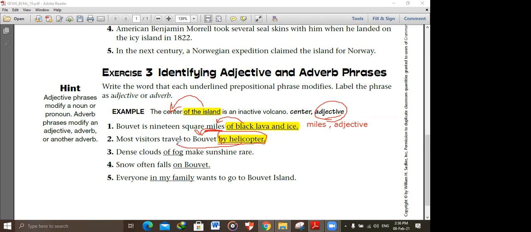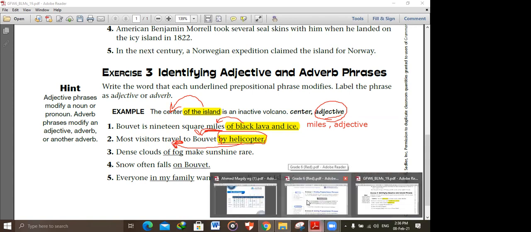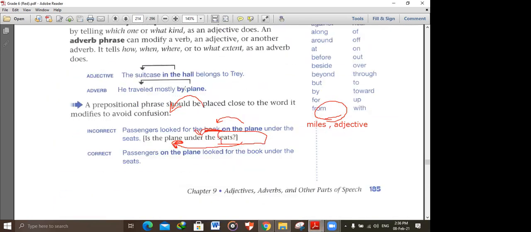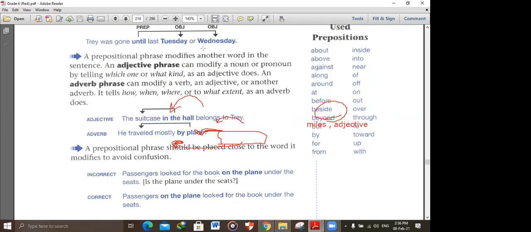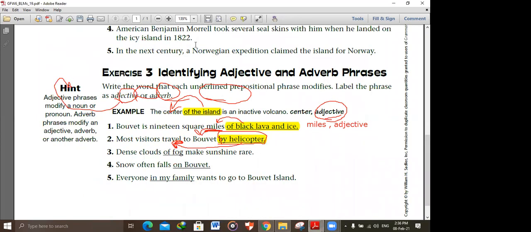Wrong. The action of traveling. How did this action of traveling happen? I told you if the prepositional phrase answers the question how, it is an adverb. I told you to underline this. If it answers the question how or when or where or to what extent, it's an adverb. So by helicopter modifies how this action of traveling happened. So it modifies a verb. Is it an adjective or adverb?